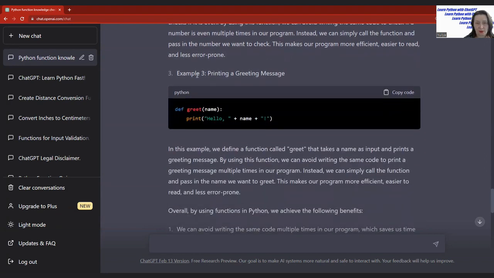And as I said, not all functions will return something to our program. Sometimes it's only for the user to receive some message. And in this example, we have our greet function, that when this function is called, you will see the information in the console. So it will write, for example, my name Yulia. So it will run hello Yulia, and this is information that you will see as an output from this function.